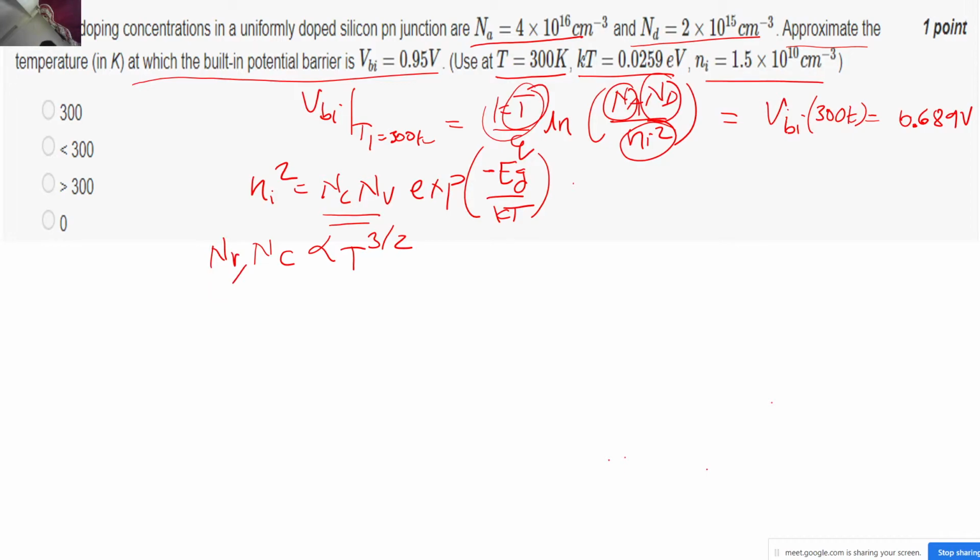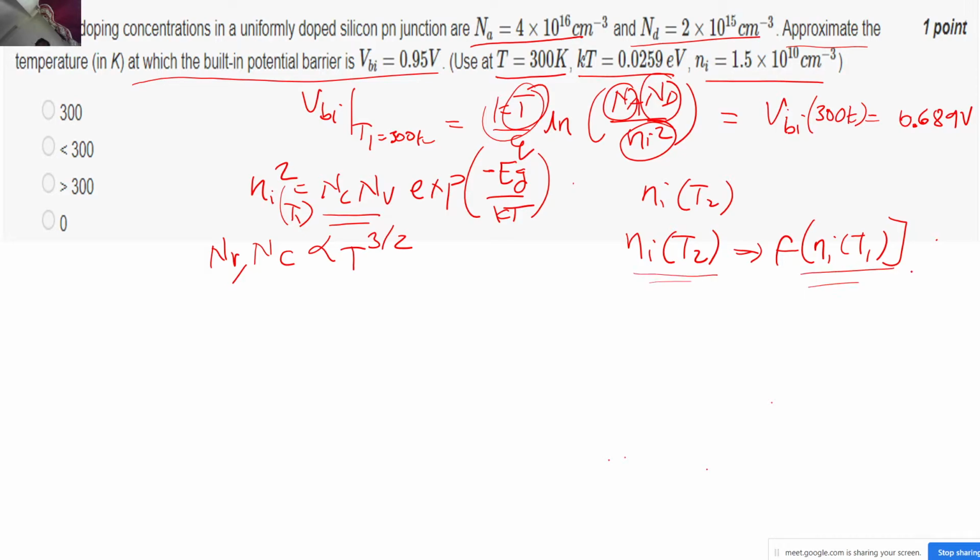So now what we are going to do to solve this question is, first of all, we will calculate Ni at T1 and Ni at T2, and we will express Ni of T2 as a function of Ni of T1, correct? We will then check whether Ni of T2 comes out higher compared to Ni of T1 or not, and correspondingly we will note it for VBI also, right?